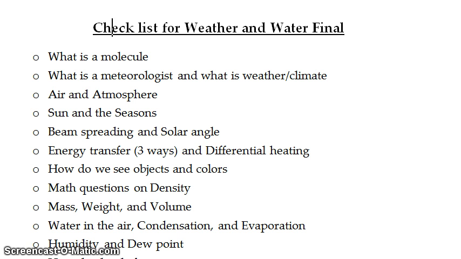So we're going to start off by looking at what is a molecule. A molecule is going to be the smallest particle that we can still call that object water or carbon dioxide. So when we break things down, if we were to cut water into the smallest piece we can, which would be 2 hydrogens and an oxygen, that would be a single molecule of water.